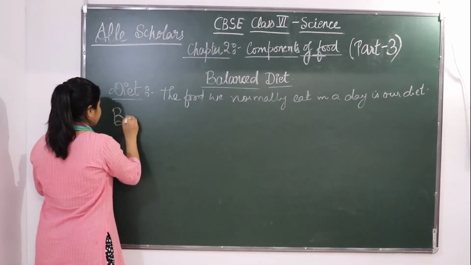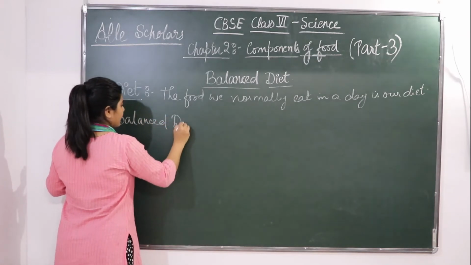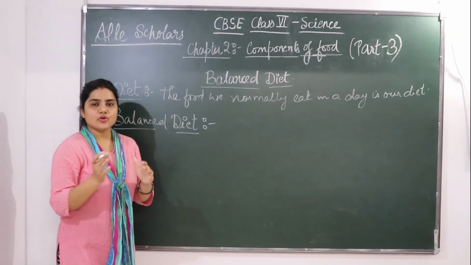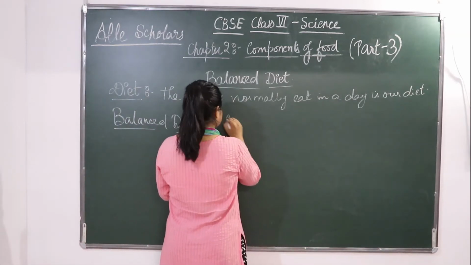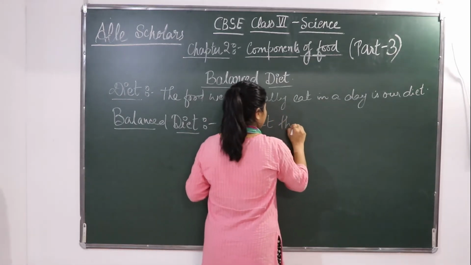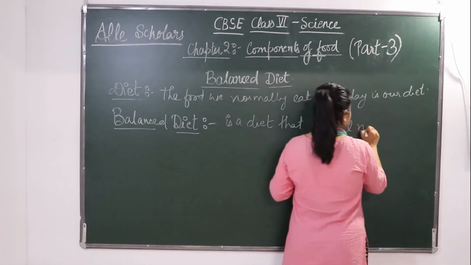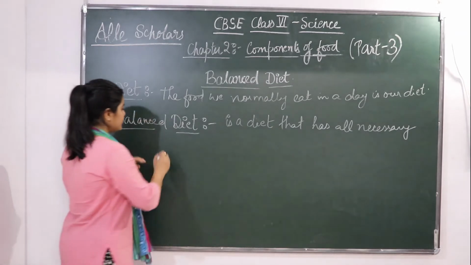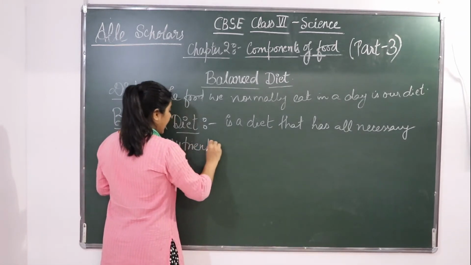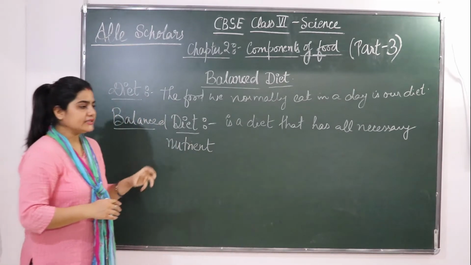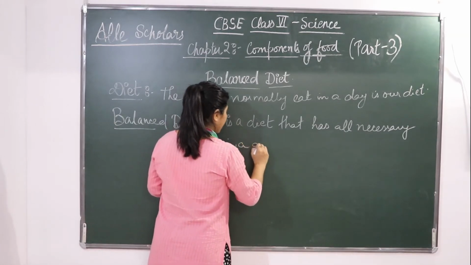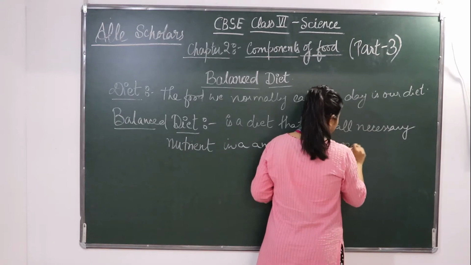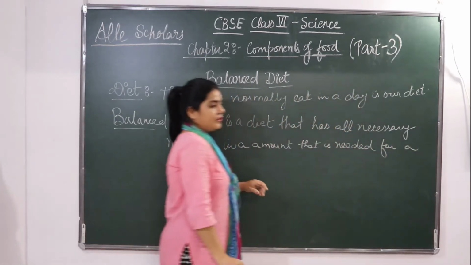So what is a balanced diet? So now we will see, balanced diet is a diet that has got all the necessary nutrients, and these nutrients should be in an amount that is needed for a normal body function.